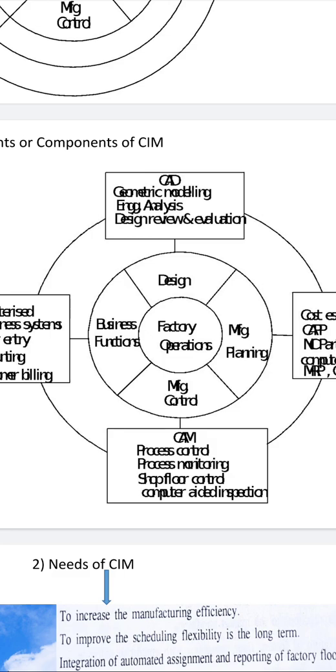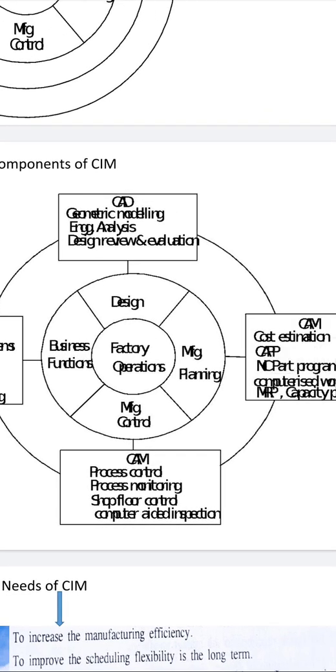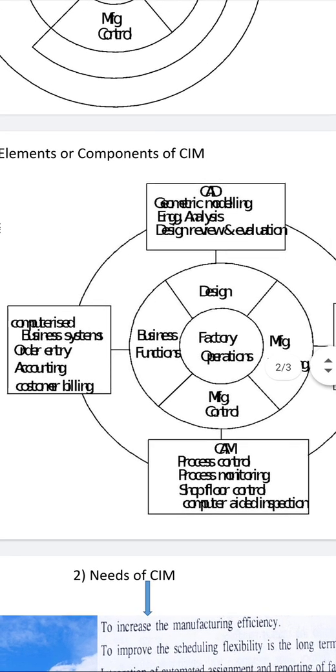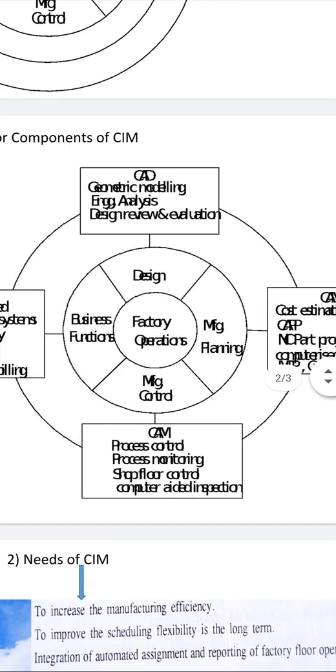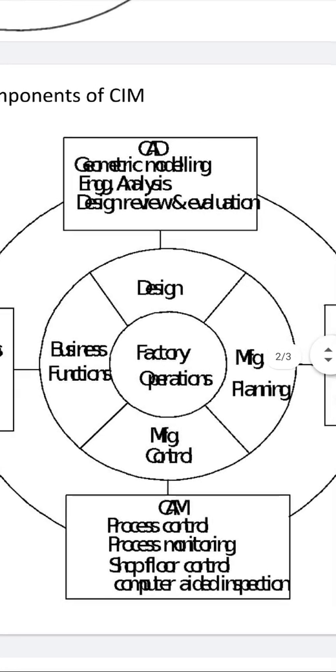It is almost the same as the above diagram: CAD is first, the second is related to manufacturing planning, then again CAM related to manufacturing and control, and the fourth is the business functions. In each case, what evaluation or what details are carried out is mentioned here. It is a little bit overlapping. I'll read out that one.